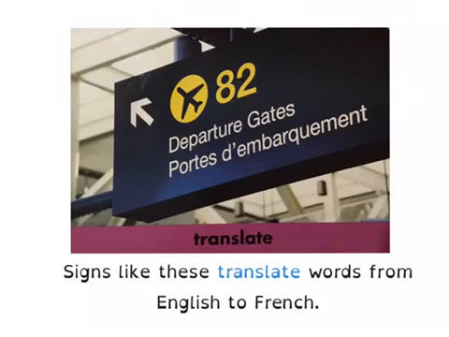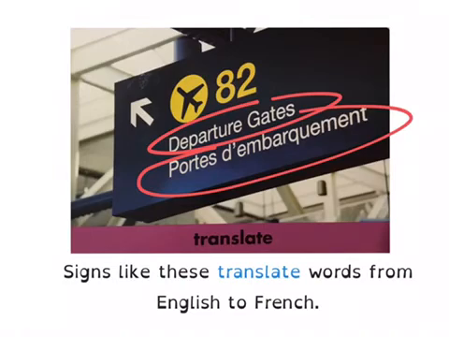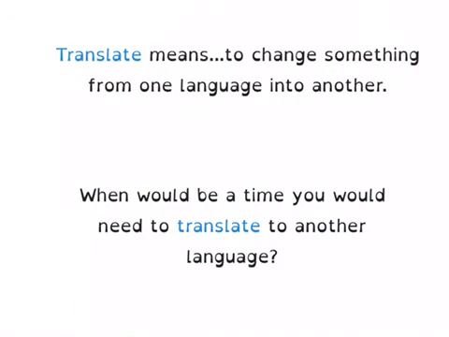Our next word is translate. Signs like these translate words from English to French. So if you look up at this sign, the first line, departure gates, that's obviously in English. And then the bottom part is in French. So signs like these translate words from English to French. So think about what translate means. Translate means to change something from one language to another. So from English to French was the example we just saw.